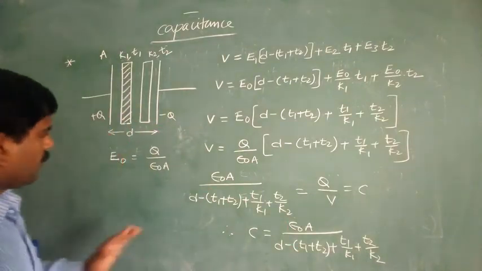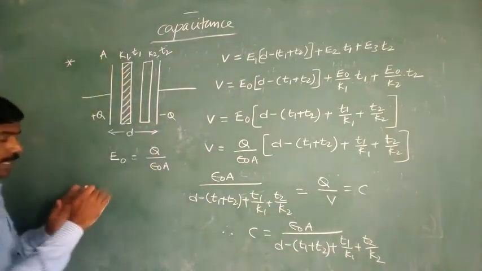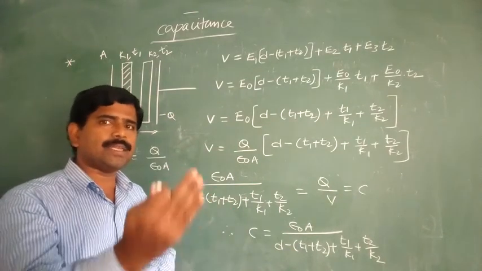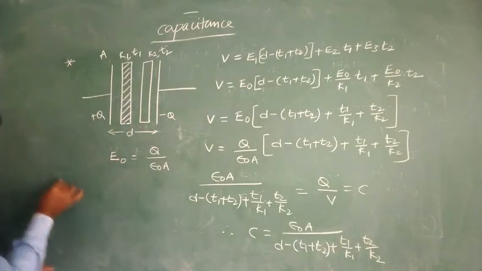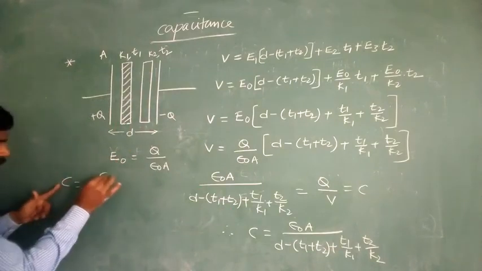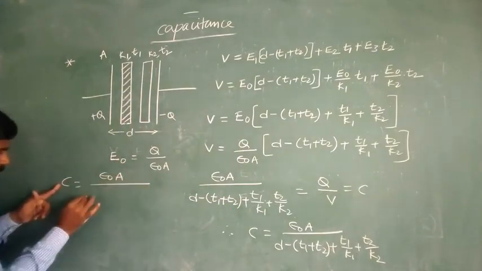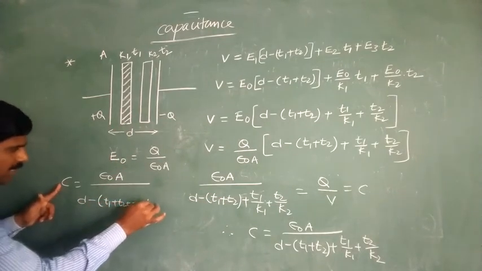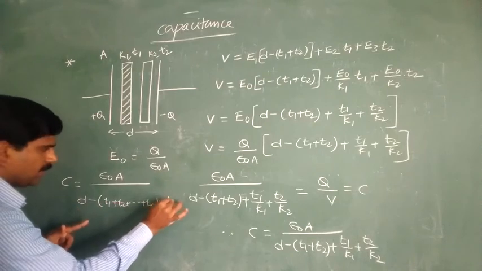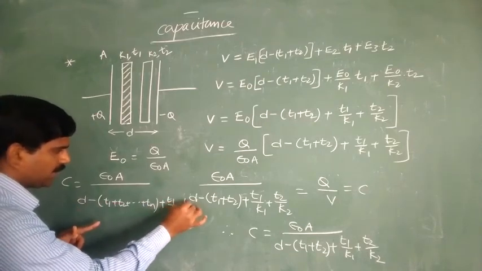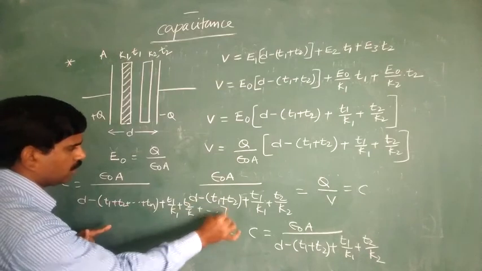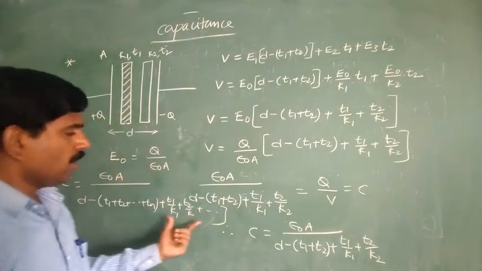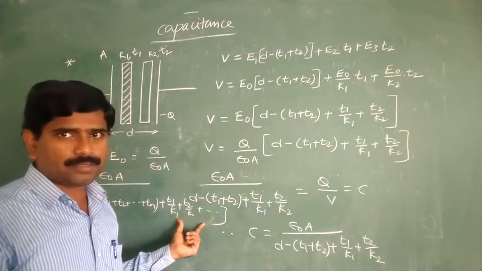In case you are taking n number of dielectrics having thicknesses T1, T2, T3 and so on, then its capacitance C is equal to epsilon naught A by D minus (T1 plus T2 plus and so on plus Tn) plus T1 by K1 plus T2 by K2 plus and so on. That is the capacitance of the capacitor with so many dielectrics.